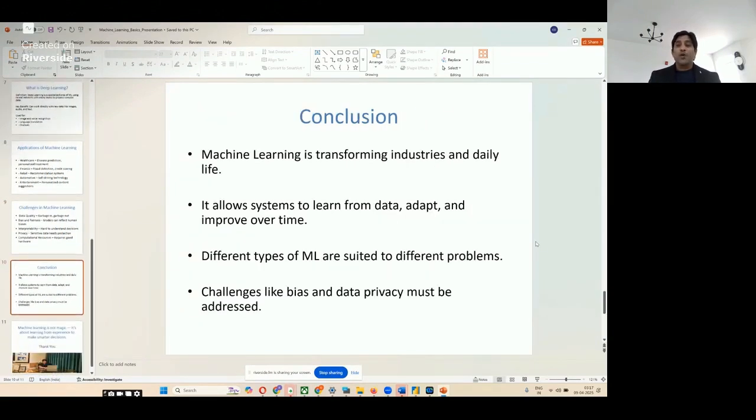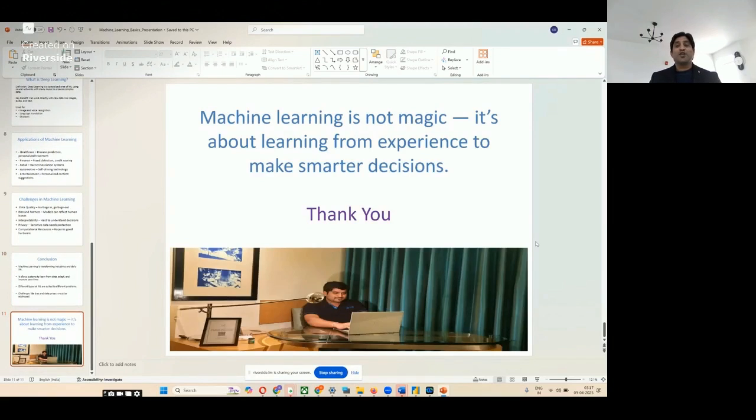So let's conclude by saying that machine learning is transforming industries and daily life. It is allowing systems to learn from data, adapt and improve over time. Different types of machine learning are suited to solve different problems. But we have to remember that challenges like bias and data privacy should be addressed. Machine learning is not magic. It's about learning from experience to make smarter decisions.